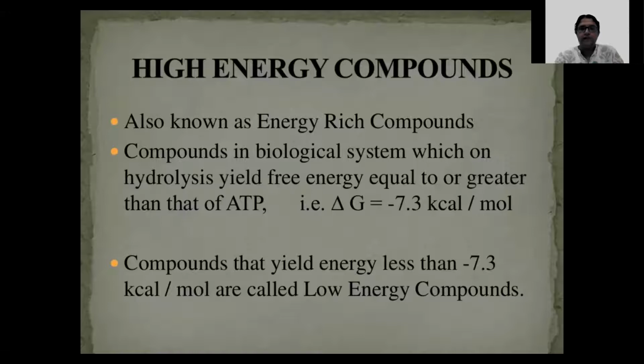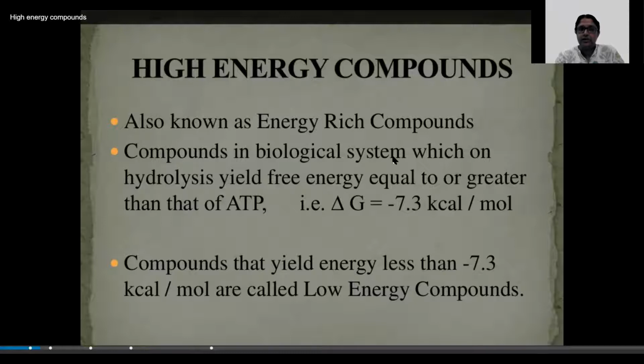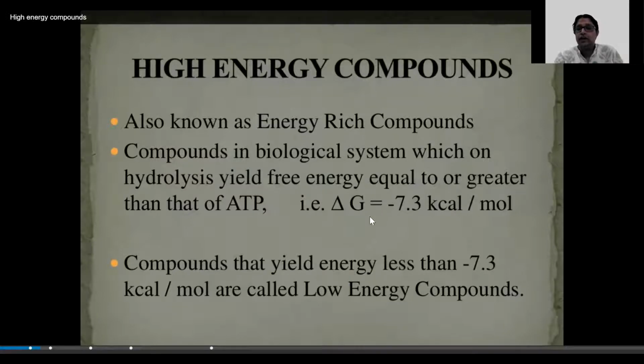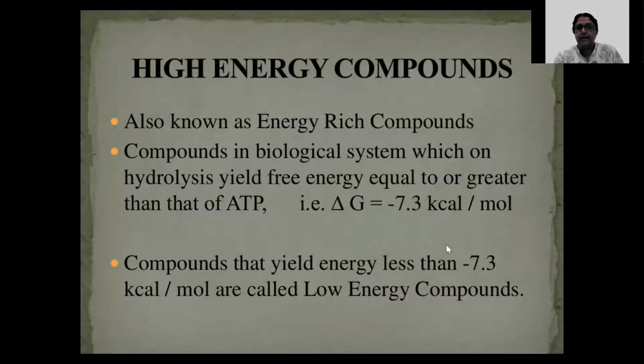So what are these high energy compounds? They are the energy rich compounds in the biological system which yield free energy equal to that of ATP. ATP has a change in free energy of minus 7.3 kilocalories per mole. That is, ATP will be releasing 7.3 kilocalories per mole when one phosphate bond of it is hydrolyzed.